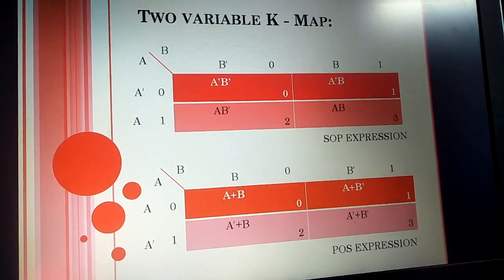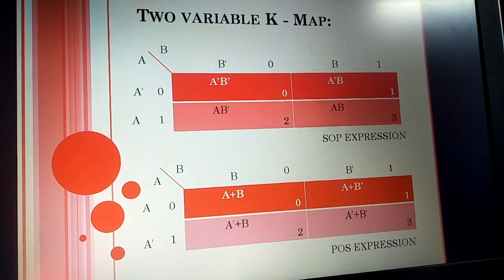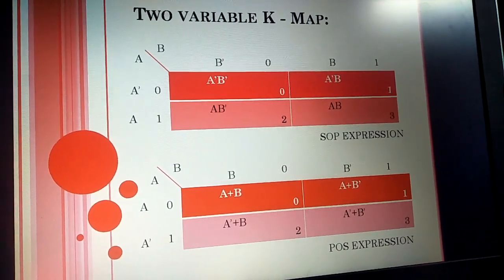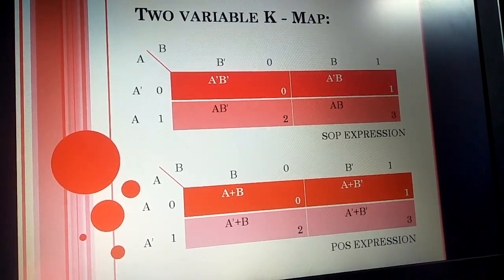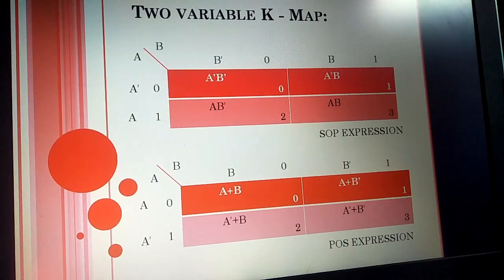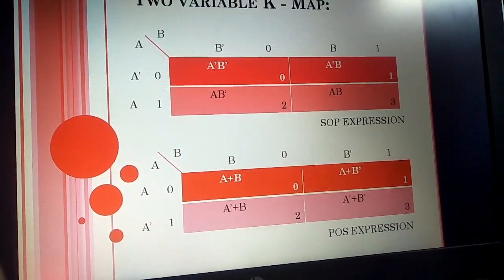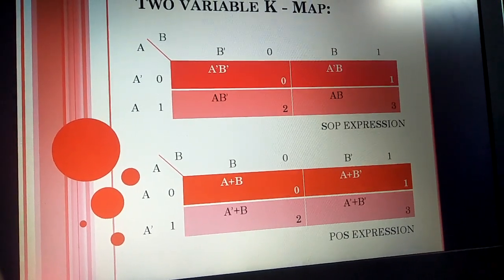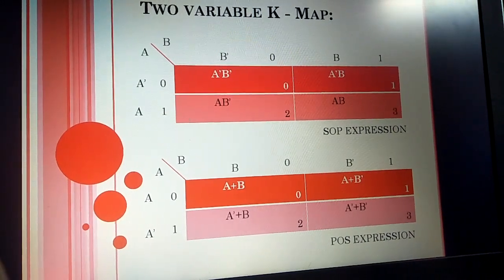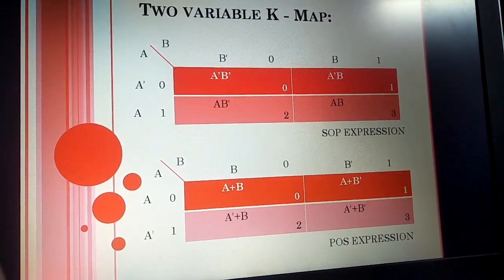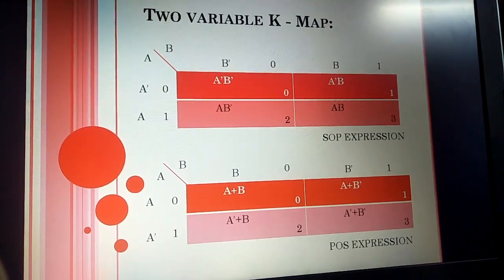That's why each intersection contains A dash B dash, then in the next cell the intersection of A dash and B, in the next cell the intersection of A B dash, and then in the next cell the intersection of A B. In the same way, I created POS also, but in POS each cell is a max term, and in a max term we have to put plus. In a min term we have to put dot. That's why I created it in this way.